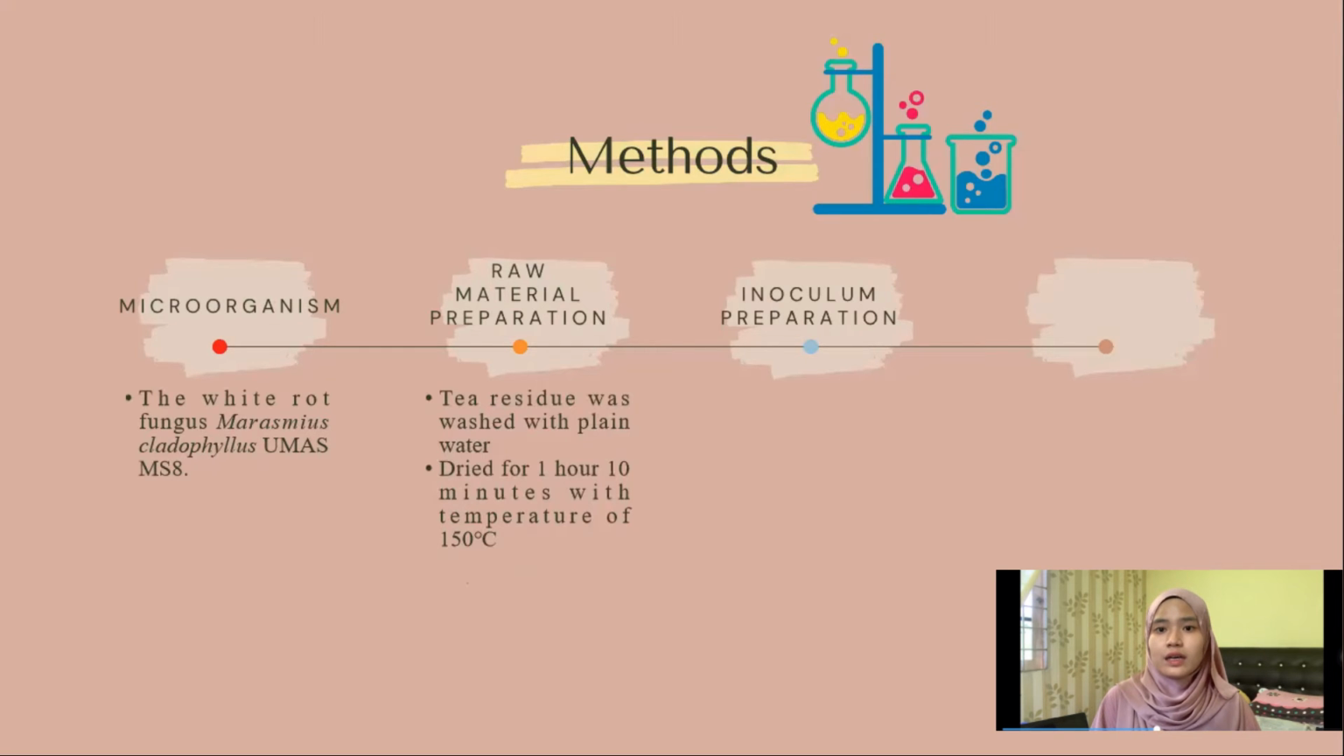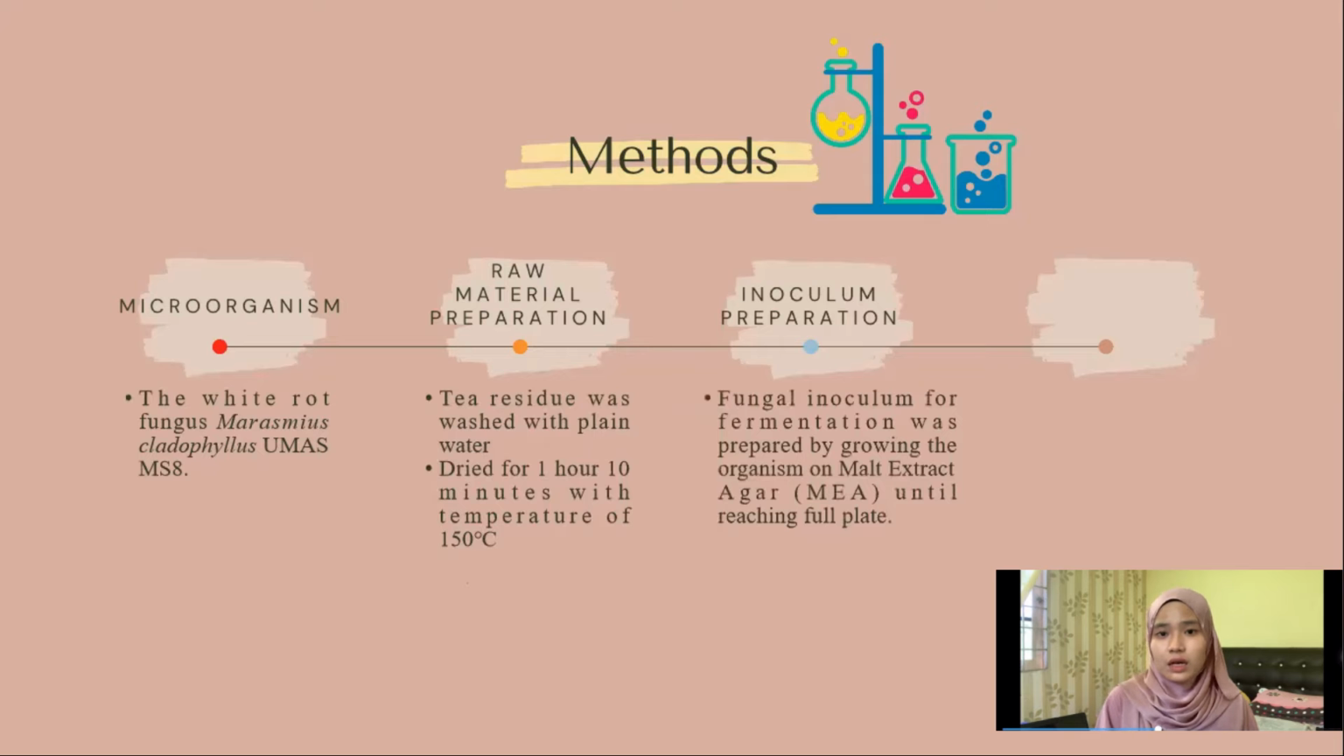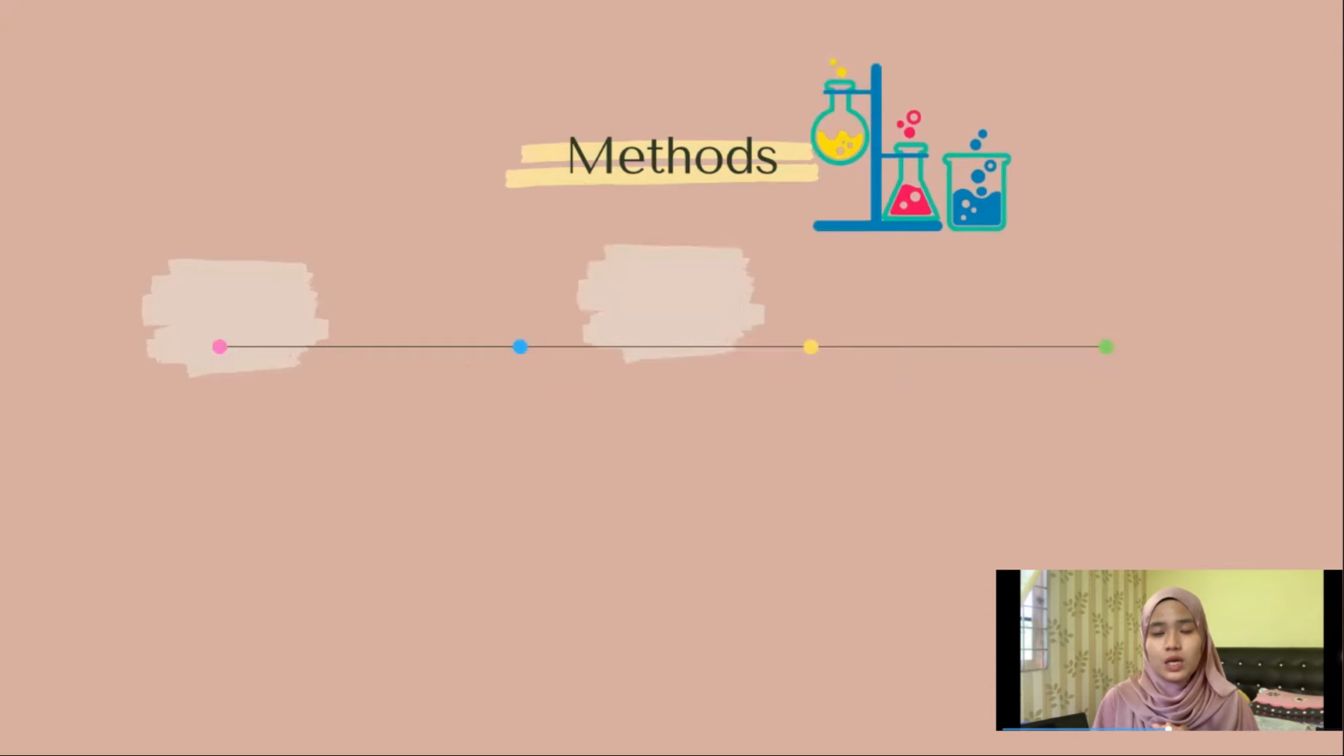Third is inoculum preparation, where the fungal inoculum for fermentation was prepared by growing in an MEA plate until it reached full bleed. Fourth is fermentation, where both fermentations were used. For solid state fermentation, the substrate was moistened to 70%, while for the submerged fermentation, 100 ml of the medium was added. Both fermentations were incubated static at room temperature for 15 days with sampling every 3 days. Fifth is sample analysis.